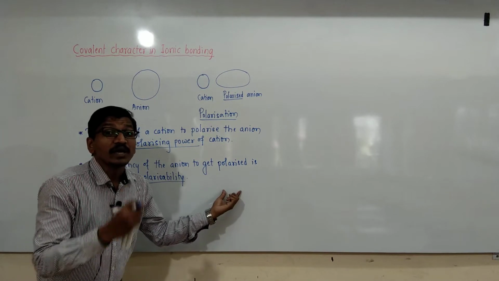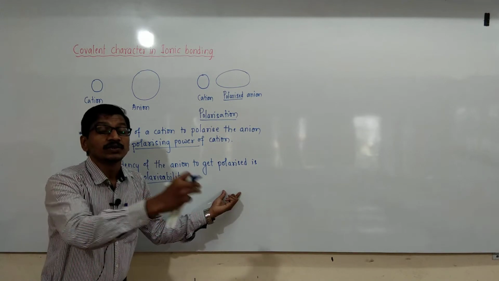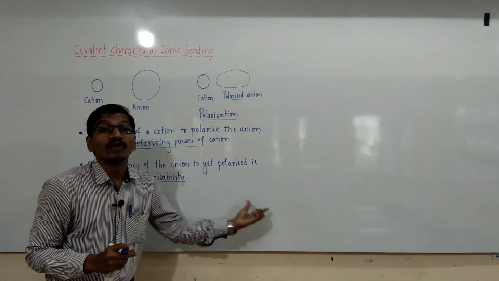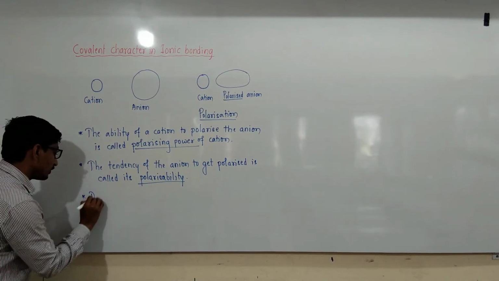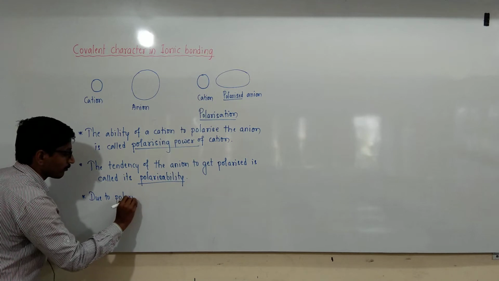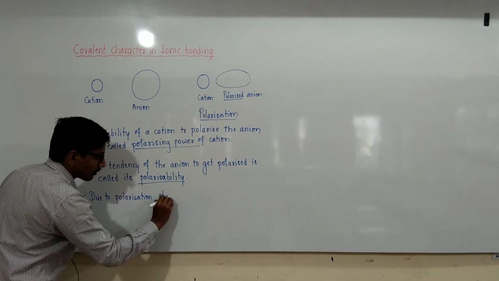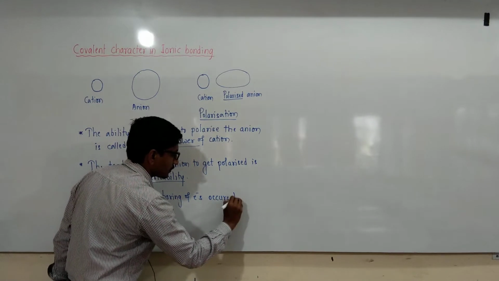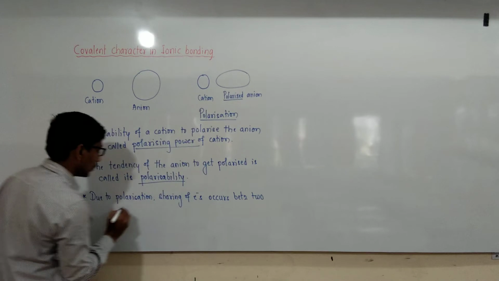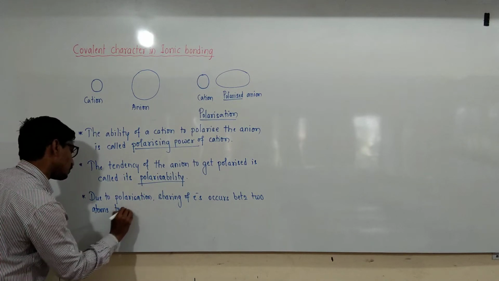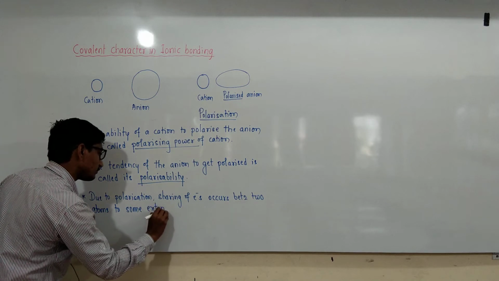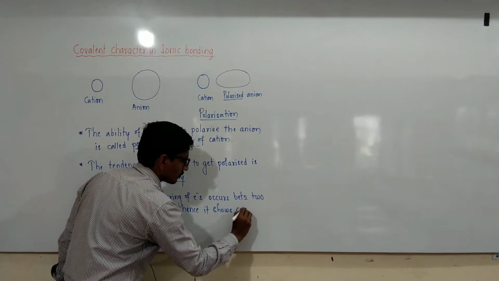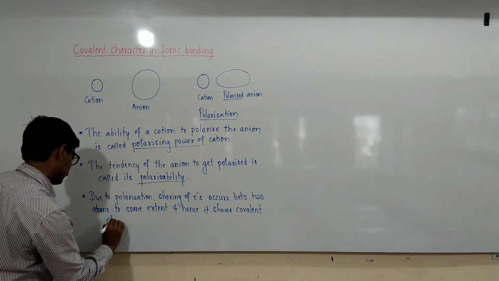The sharing of electrons occurs between two ions, sharing starts between the two ions, and hence it shows covalent character.